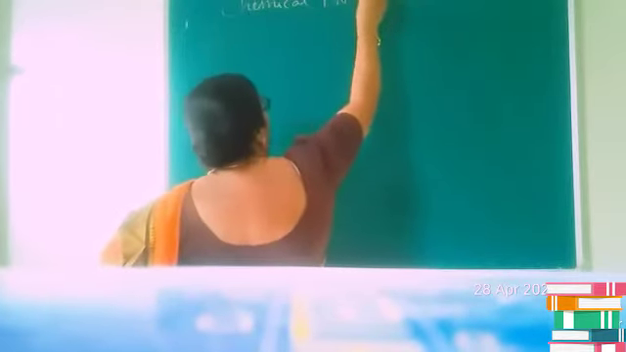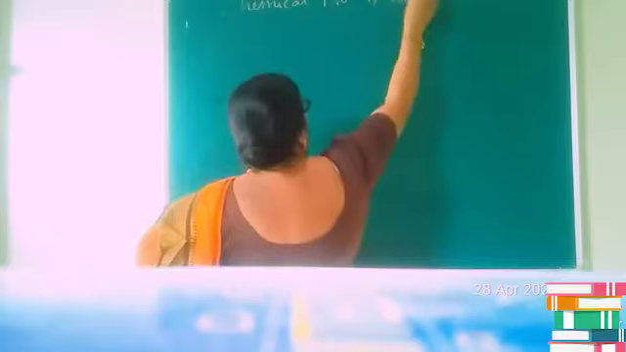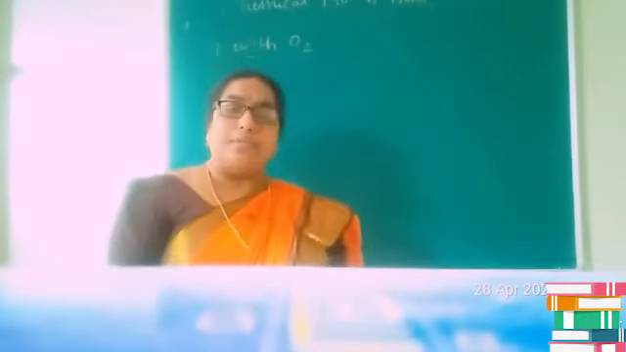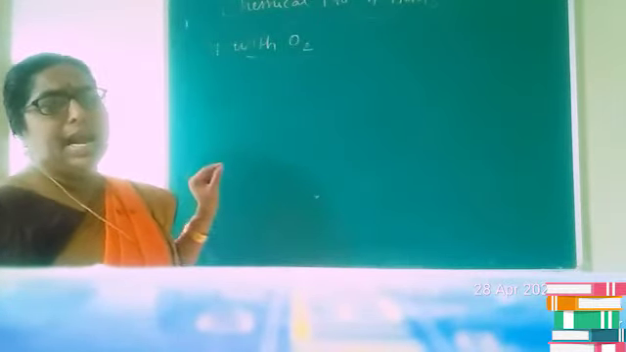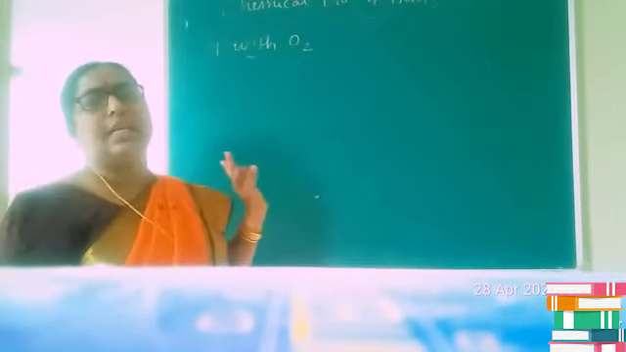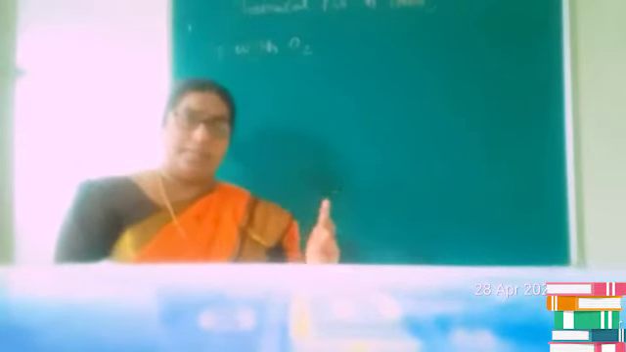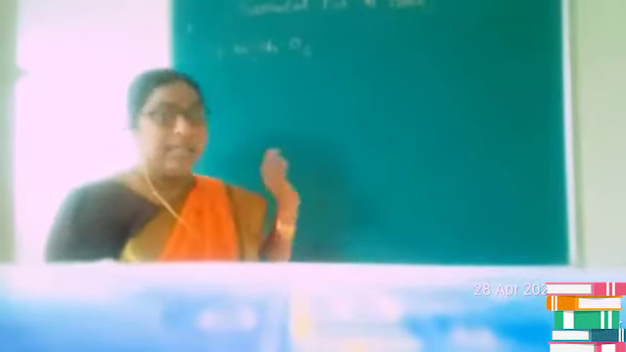Now let us start with the chemical properties of metals. Have you revised physical properties? Okay, so let us start with chemical properties of metals. First one we are going to study is what happens when metals react with oxygen. As a general statement we can say that metals react with oxygen and produce the corresponding metallic oxide.